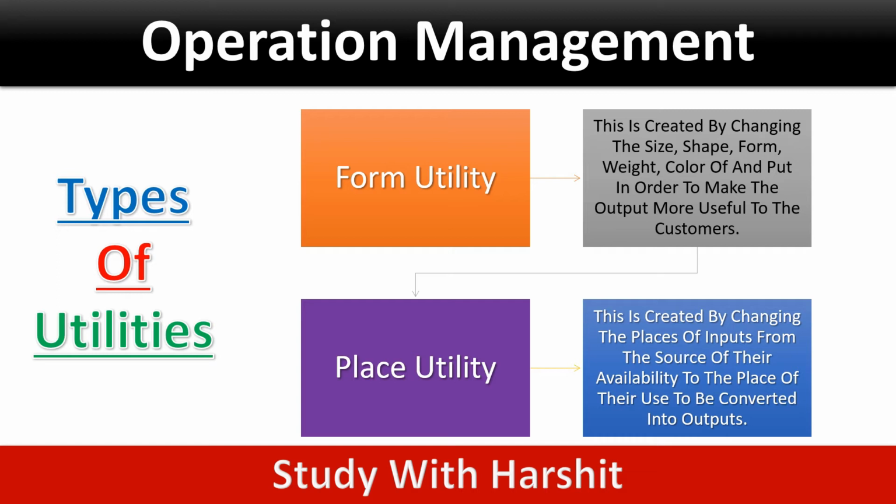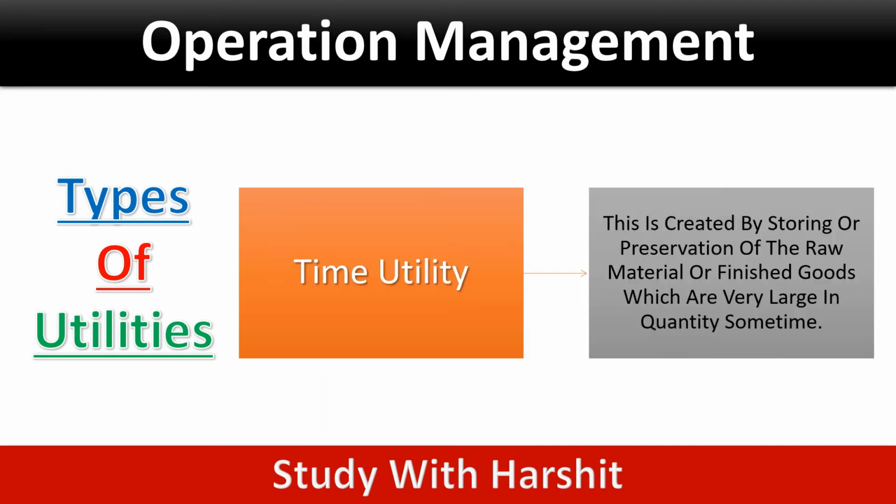Place utility. This is created by changing the place of inputs from the source of their availability to the place of their use to be converted into outputs.